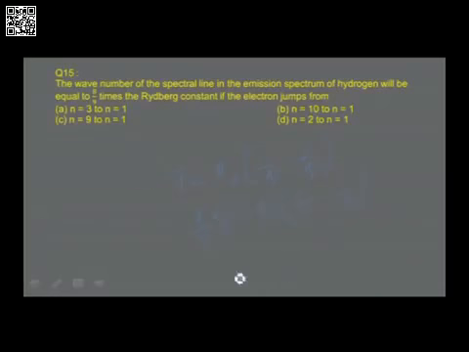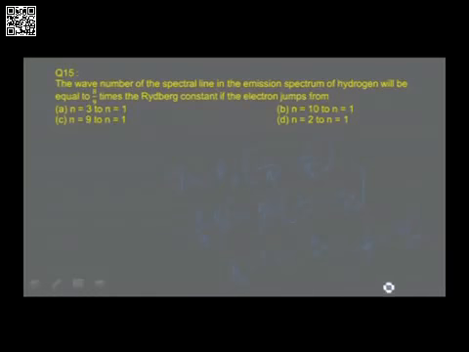Simplify, RH gets cancelled, and you find 8 by 9 is equal to 1 by 1 square minus 1 by n square. Bring this 1 square on this side, it becomes 8 by 9 minus 1 is equal to minus 1 by n square. Simplify, you get minus 1 by 9 is equal to minus 1 by n square.